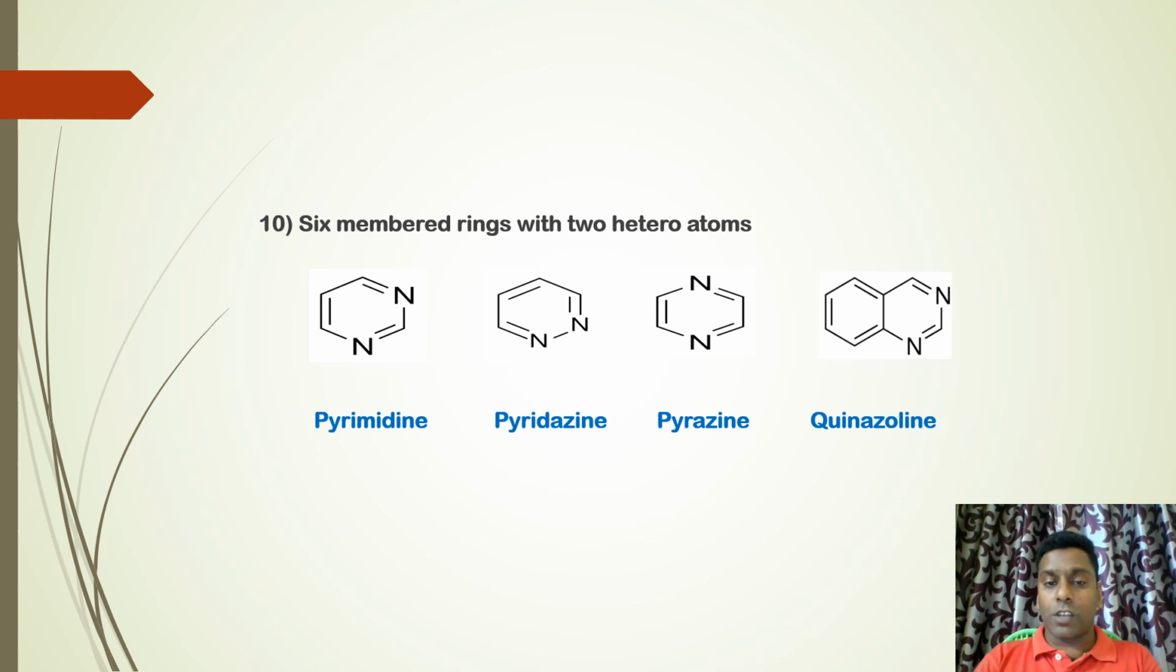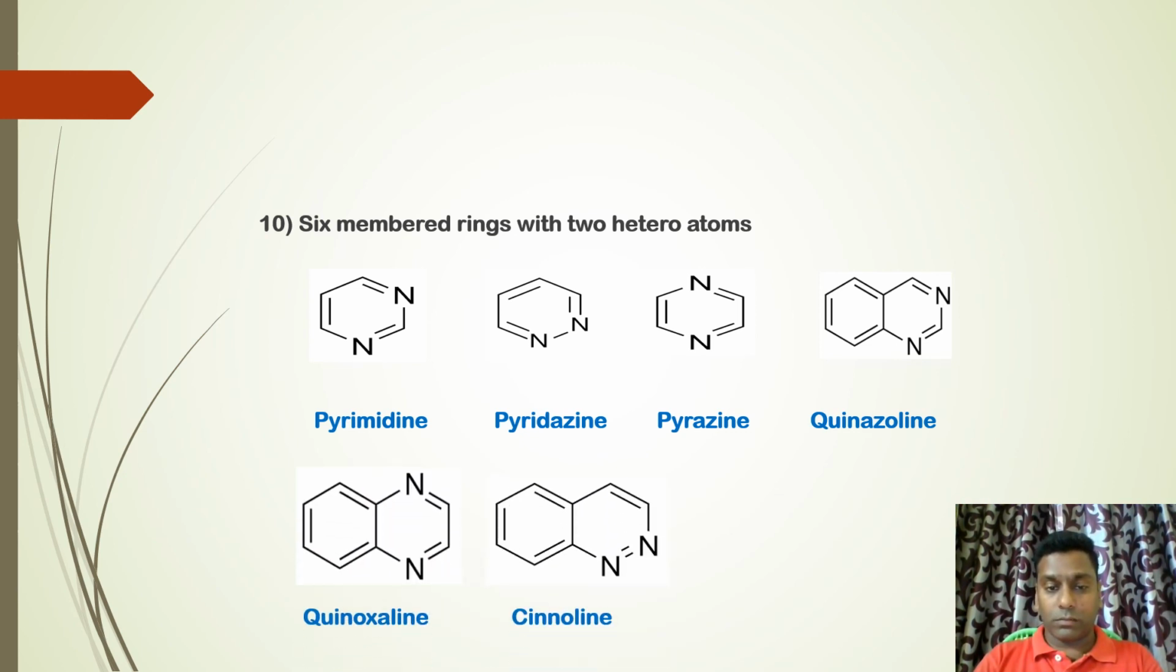If the nitrogen positions are 1 and 2, that is pyridazine. If the same 2 nitrogens are present at 1 and 4, this is pyrazine. Quinazoline is nothing but pyrimidine fused to benzene. Next we have phenazine, pyrazine fused to benzene, and cinnoline, pyridazine fused to benzene. So these are the 6-membered rings and their bicyclic derivatives with 2 heteroatoms.